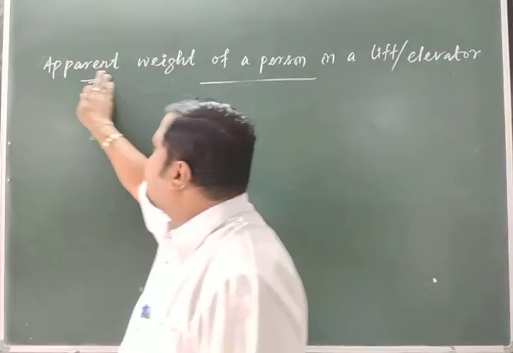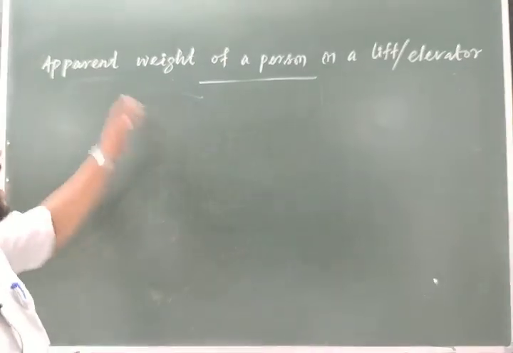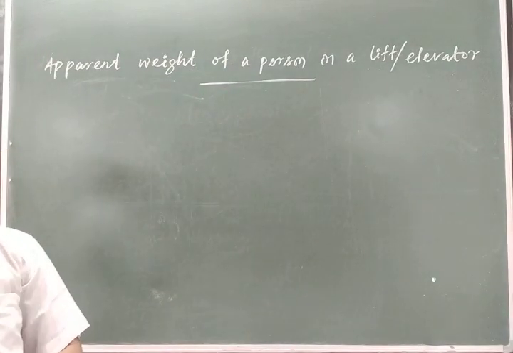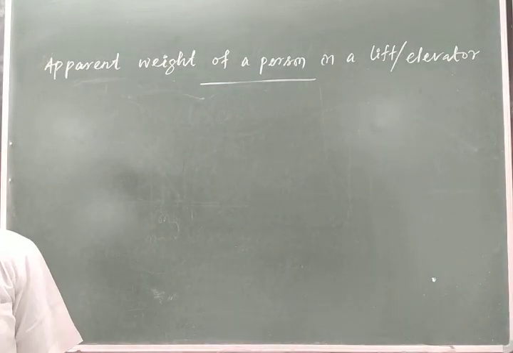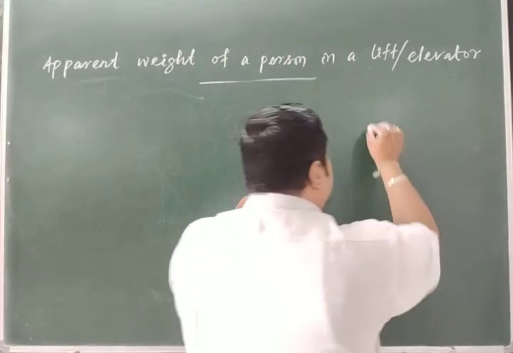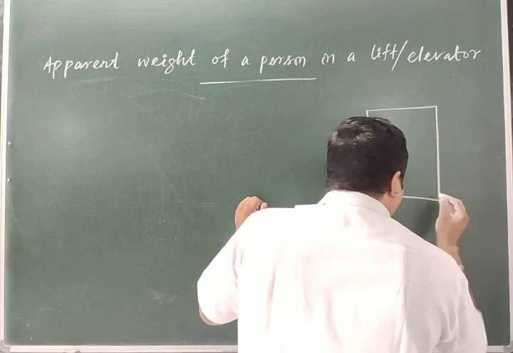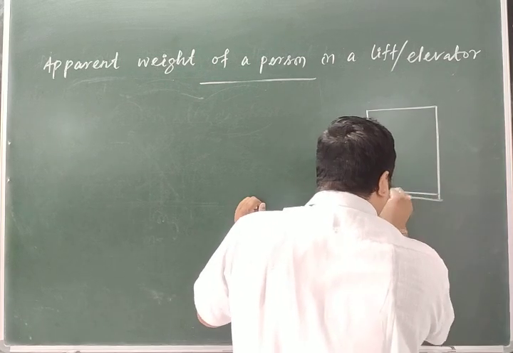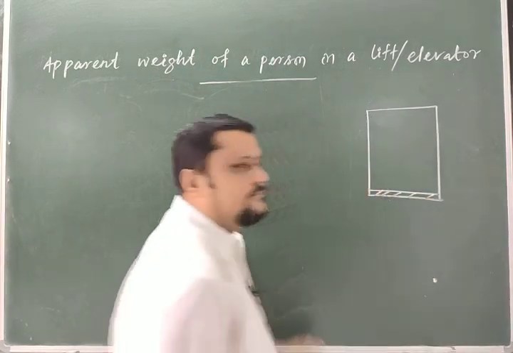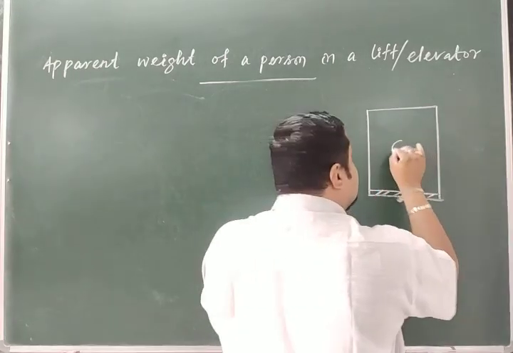And in this concept, now we will go for the apparent weight of a person in a lift or elevator. So let us consider there is a lift, and this is the floor of the lift, and a person is standing inside the lift.